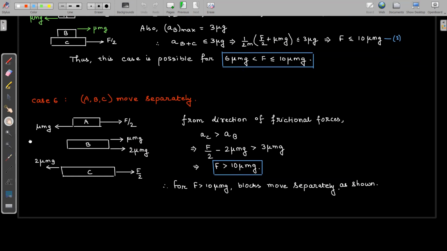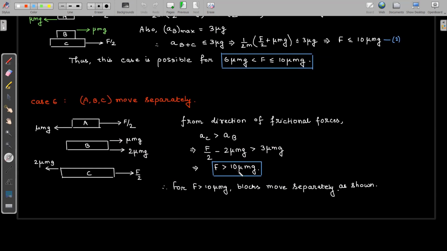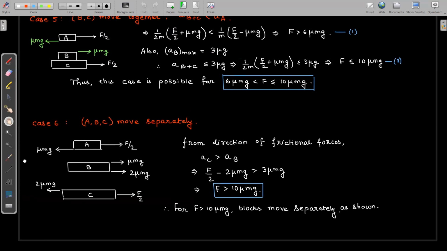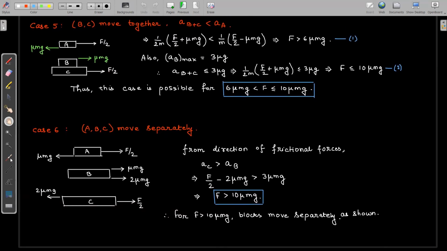So this is the third possible case. If the force F is greater than 10 mu mg, then all the blocks will be moving separately. There will be relative slipping between all the surfaces, and the acceleration of C will be greater than the acceleration of block B. So in total, there are three possible cases. The first case is where all the blocks are moving together. The second case is B and C moving together with the acceleration of B plus C less than the acceleration of A. And the third case is all three blocks moving separately, with the acceleration of block C greater than the acceleration of block B, and the value of force F greater than 10 mu mg. So these are the three possible cases.